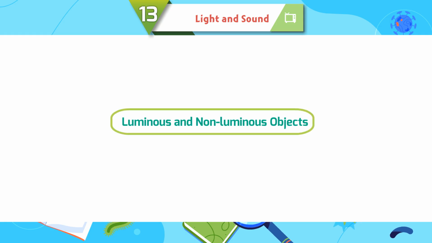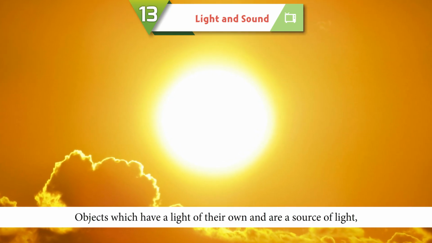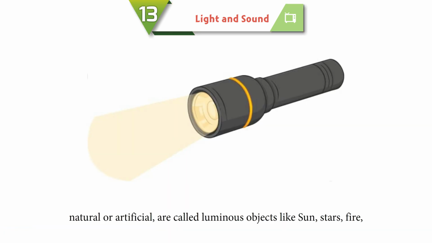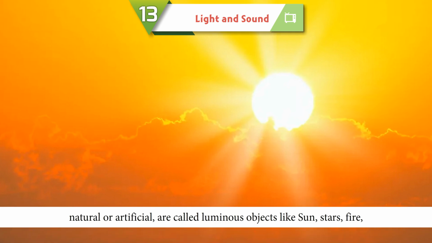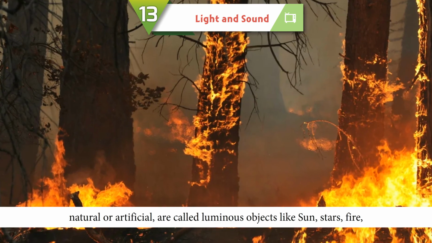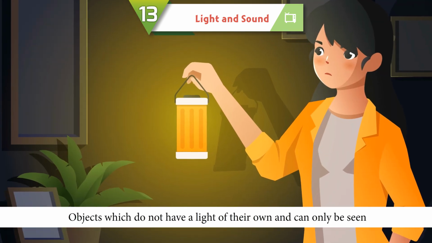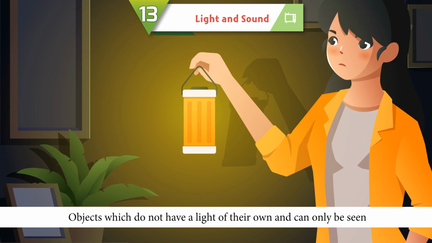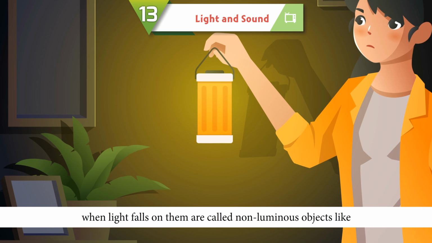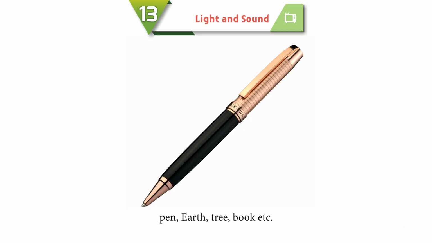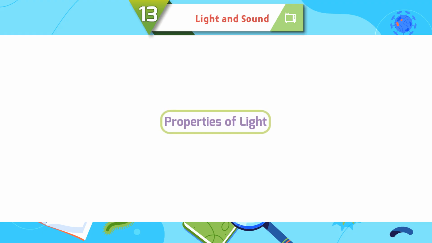Luminous and non-luminous objects. Objects which have a light of their own and are a source of light, natural or artificial, are called luminous objects like sun, stars, fire, bulbs, lamp, etc. Objects which do not have a light of their own and can only be seen when light falls on them are called non-luminous objects like pen, earth, tree, book, etc.